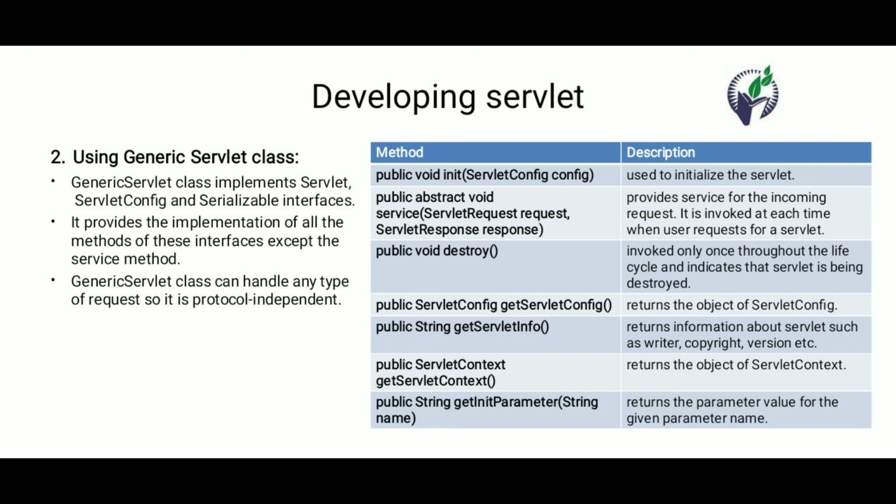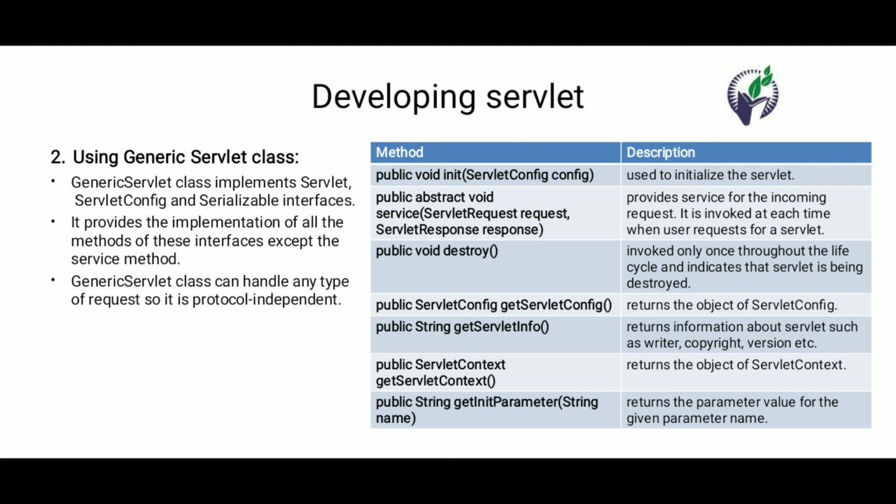The generic servlet class can handle any type of request, so it is protocol independent. It means you do not have to define a particular HTTP type of request, because it accepts all types of request. So the generic servlet class is used whenever a protocol independent application is needed.